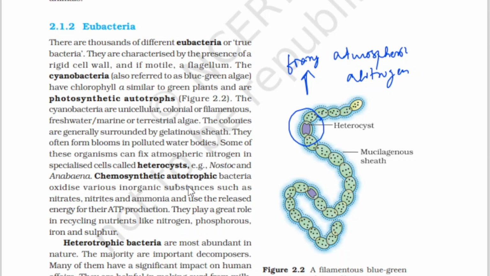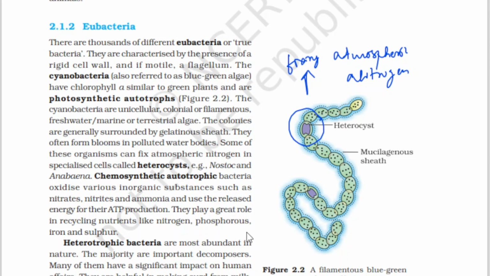So here in photosynthetic bacteria, those bacteria fix atmospheric nitrogen in specialized cells called heterocysts. Examples of the bacteria are Nostoc and Anabaena. These two are the bacterial examples. This is a very important line which I am reading right now. Coming to chemosynthetic, they oxidize various inorganic substances such as nitrates and ammonia, and use the released energy for ATP production. And they play an important role in recycling nutrients like nitrogen, phosphorus, iron and sulfur.